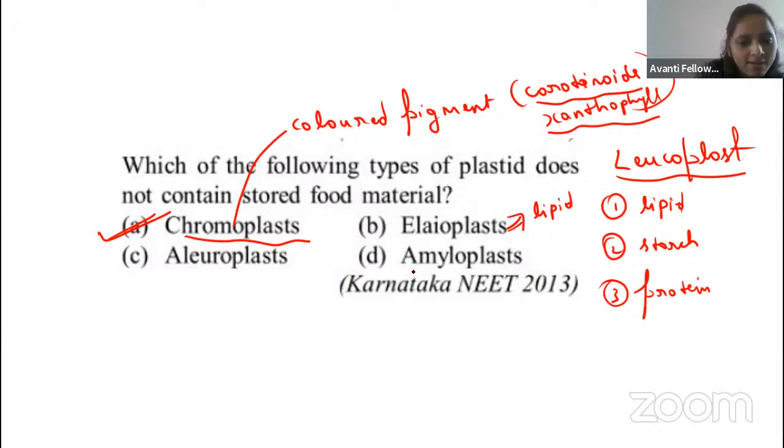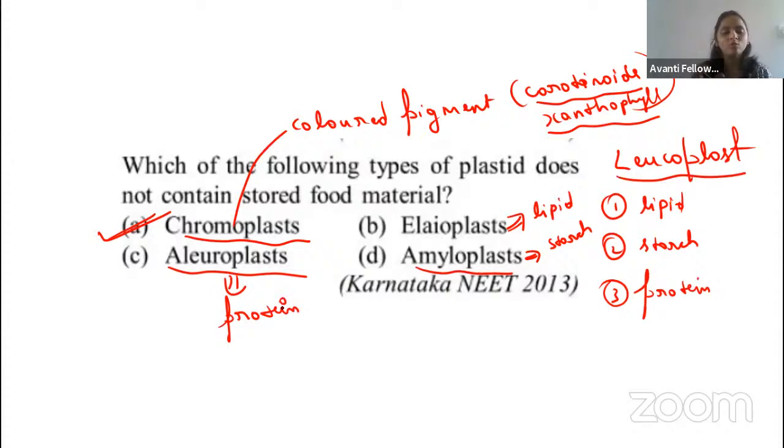Then come to the amyloplast. Amylo means what? What thing will come to your mind, guys? Starch, right? Yes. So the amyloplast will store the starch. And aleuro means what? Seed. Seed has the aleurone layer that is rich in protein, right? So the aleuroplast consists of protein. It will store the protein. Okay, guys. So that's it for the question.